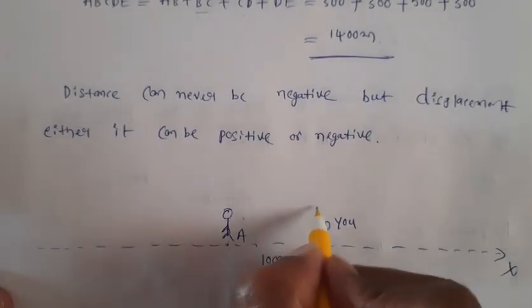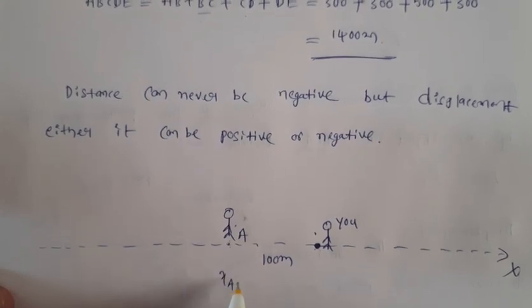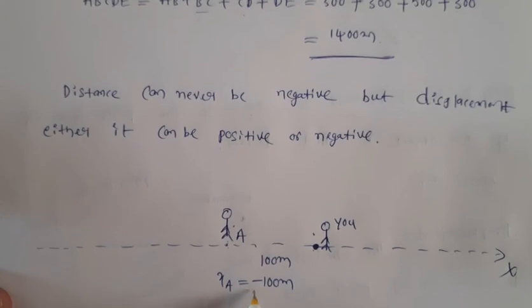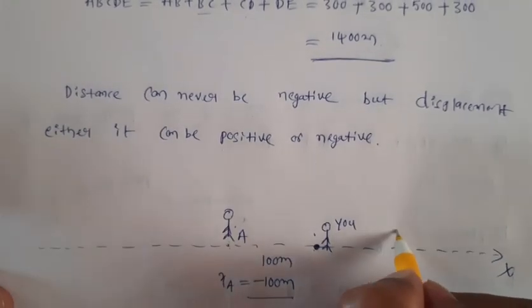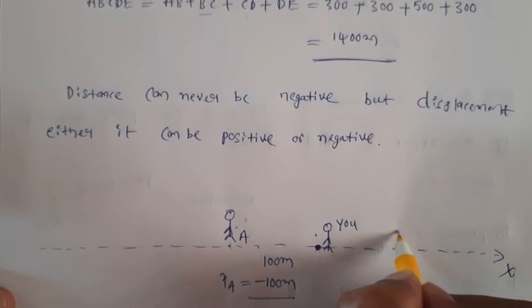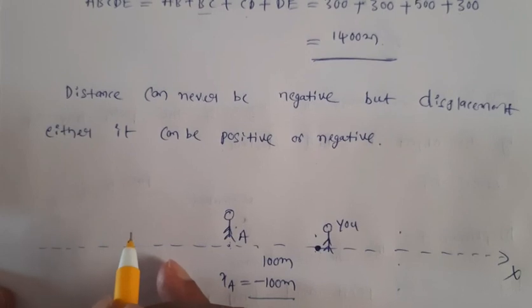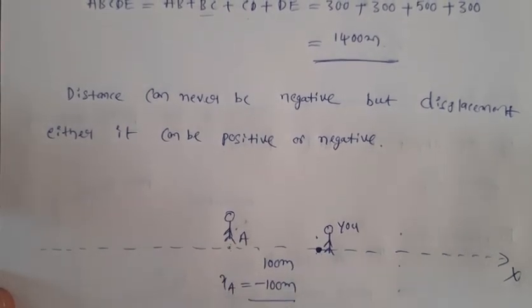So how do we represent the position of your friend initially? We say xA is equal to minus 100 meters. Do you understand this minus sign? Suppose your friend is on this side at 100 meters distance, you can write xA equal to plus 100. But your friend is on the negative side, right? So that's why we represent your friend's position with minus 100 meters.